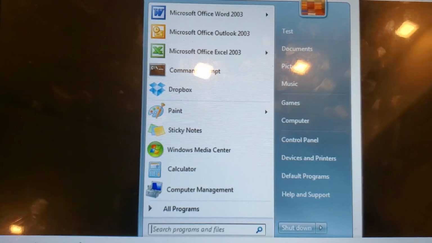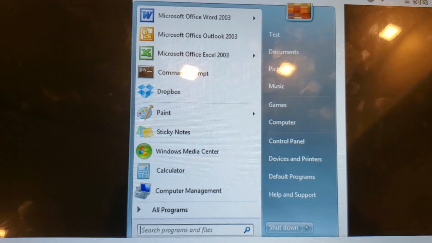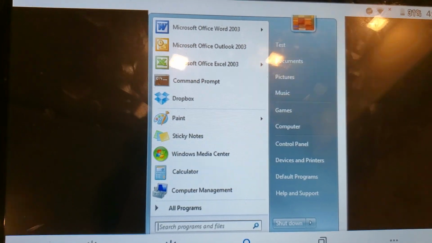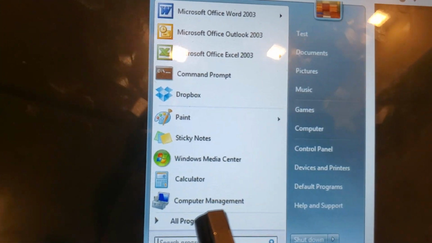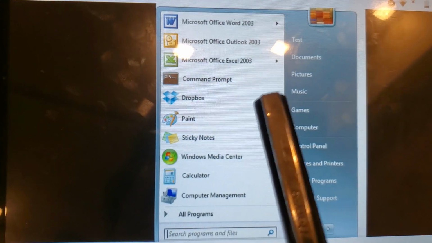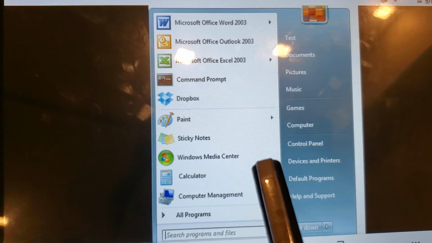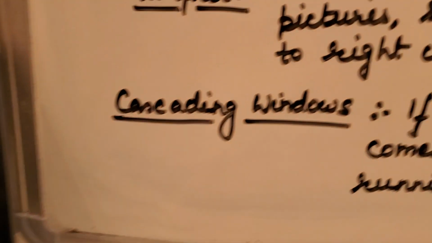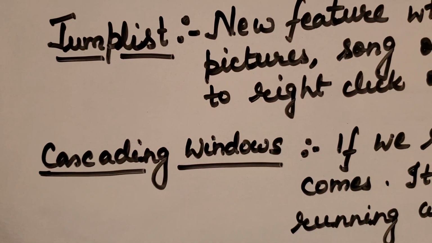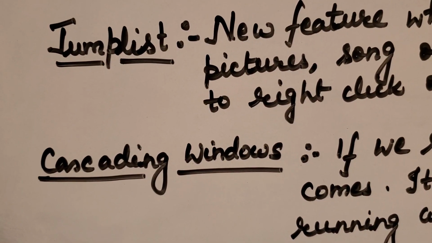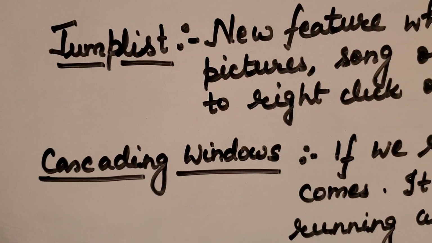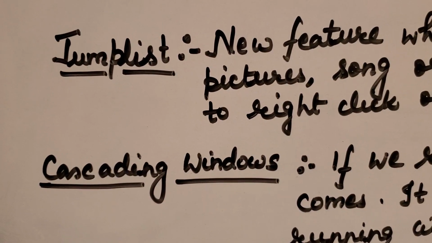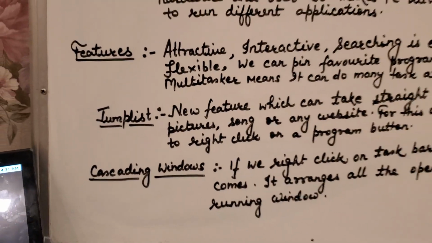For example, this is a start button screen. When you click on the taskbar and start button, what do you actually experience? These options come on the screen, and you will always find these options in the same serial. Who is keeping this serial? This cascading window option helps us keep all the options in serial, and this serial helps whenever we want to go to a particular document or a picture or a video or anything. So hope you all get it.